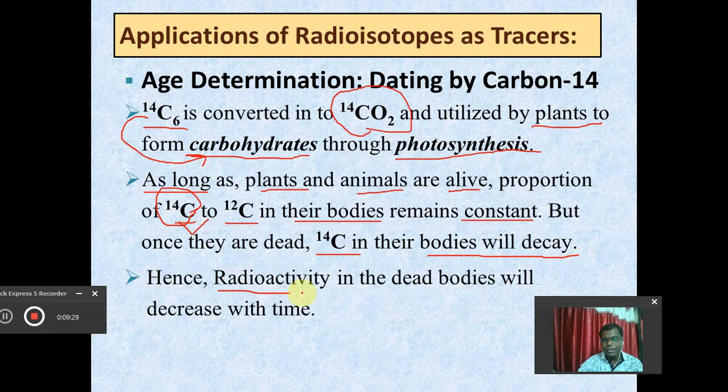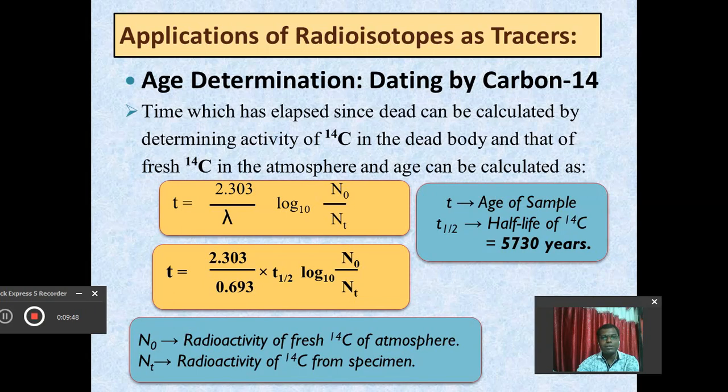Definitely its activity will get reduced. So the radioactivity of this C14 in the dead bodies will decrease with time. It means that the amount of C14 in their bodies after death will go on decreasing, which means that its activity goes on decreasing. Obviously the proportion of C14 and C12 will also decrease.